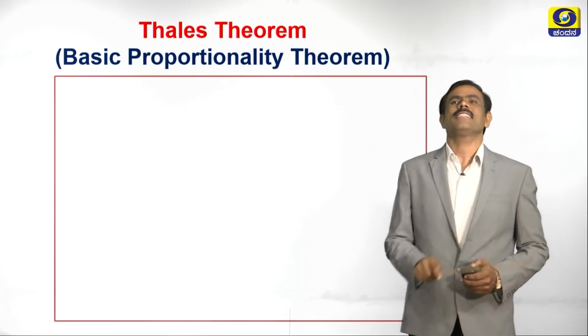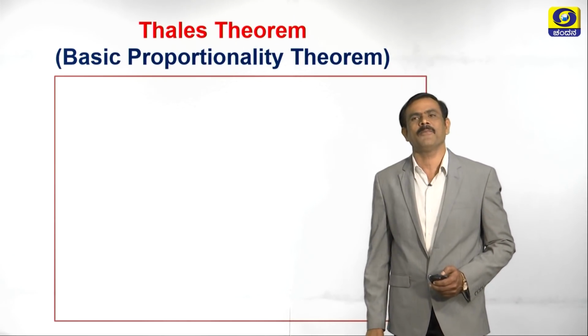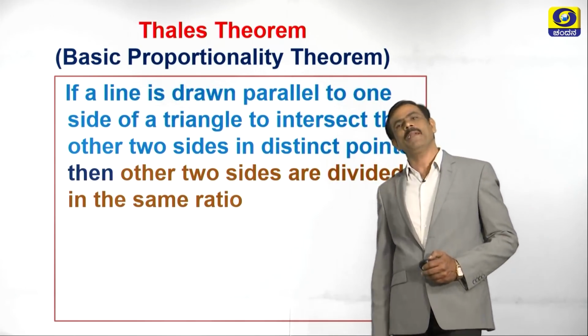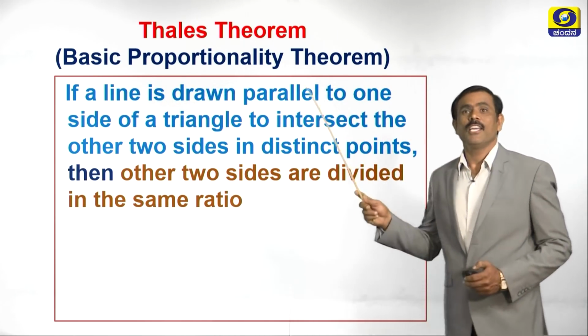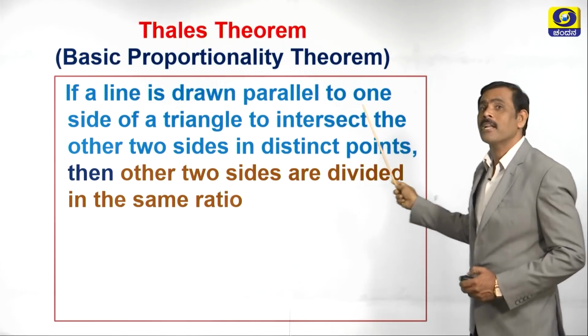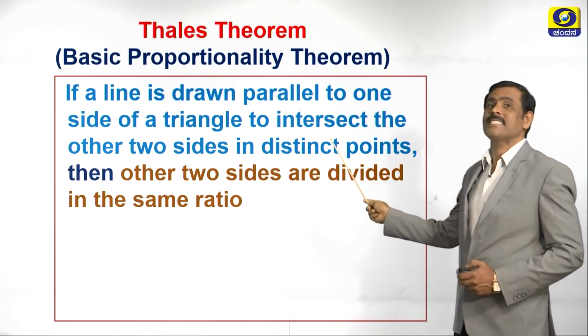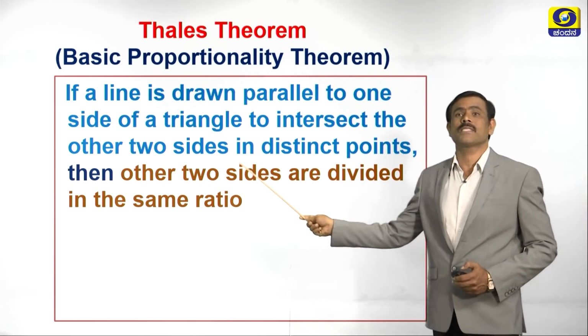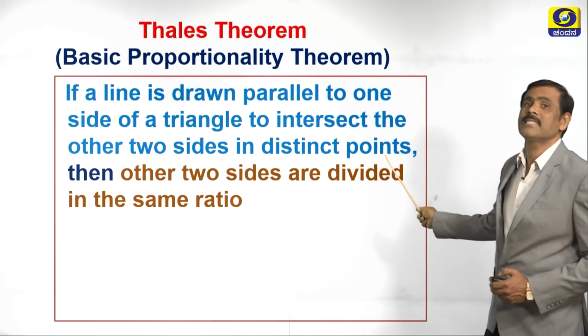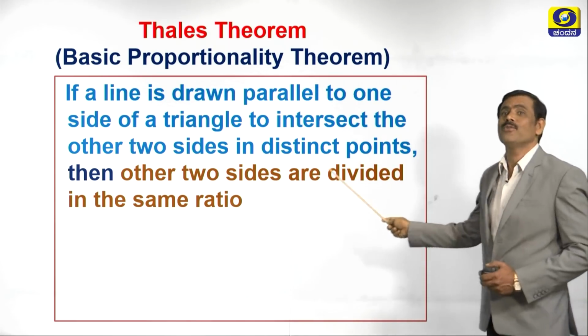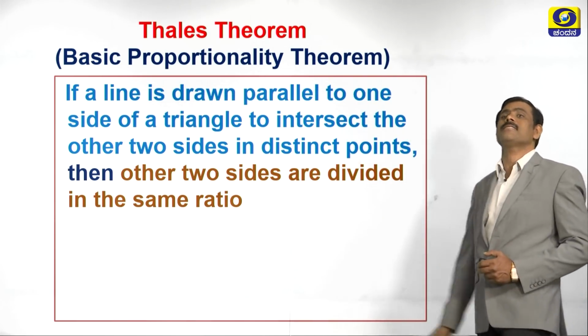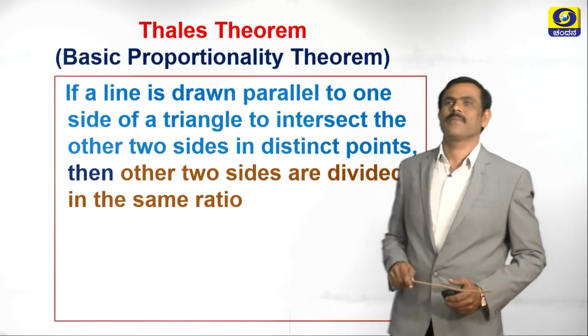Then what is the statement of this theorem? The statement of this theorem is, if a line is drawn parallel to one side of a triangle to intersect the other two sides in distinct points, then other two sides are divided in the same ratio.